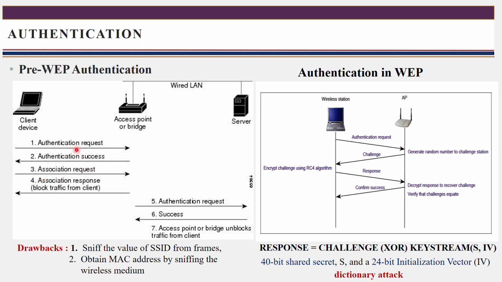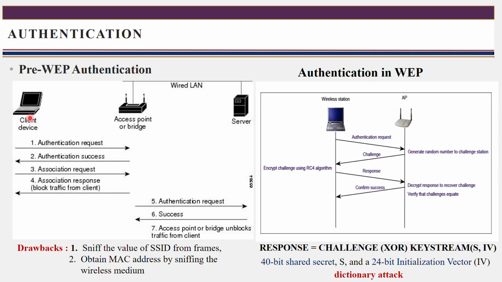Once this authentication succeeds, the authentication request is forwarded to the server. When the server receives that request, it also authenticates the client, and after that it sends the response to the access point, and the access point then forwards it to the client device.